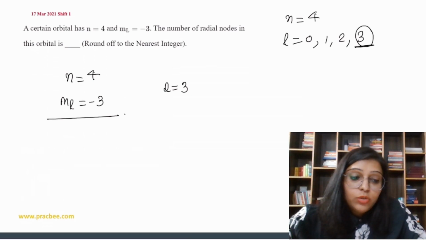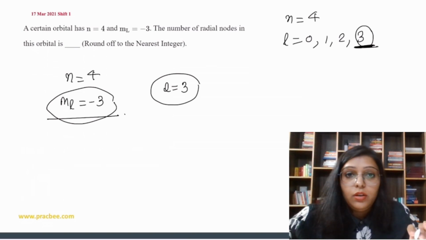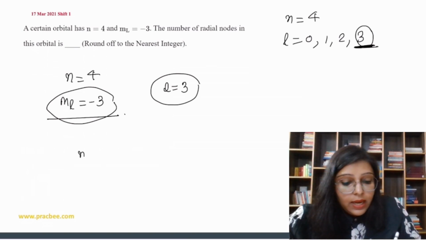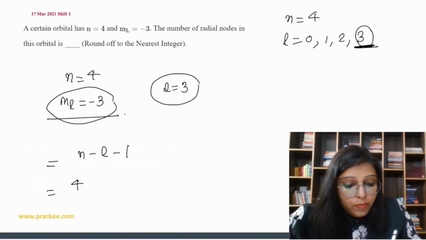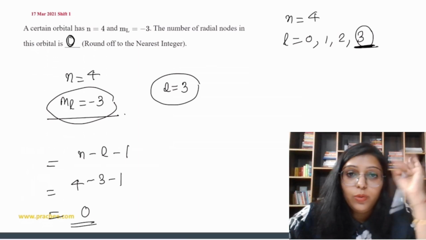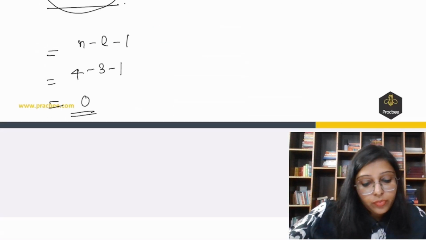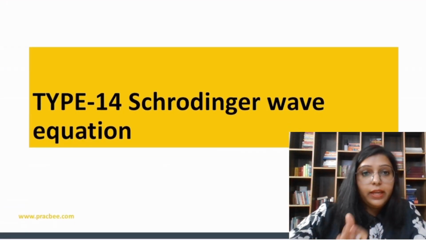In l equal to 3, we can have ml value minus 3. So it means the value of l is 3. So we have to calculate n minus l minus 1: 4 minus 3 minus 1, 0. So 0. Clear?